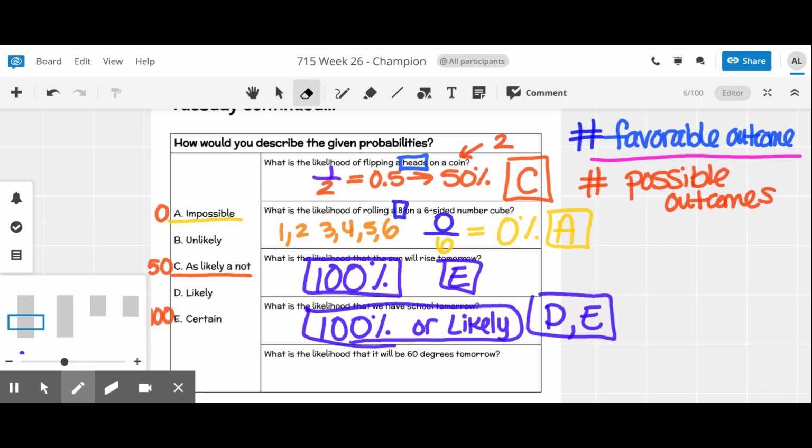What is the likelihood that it will be 60 degrees tomorrow? Checking the weather, it's still winter. It is very unlikely, so I would go with unlikely because of the season.